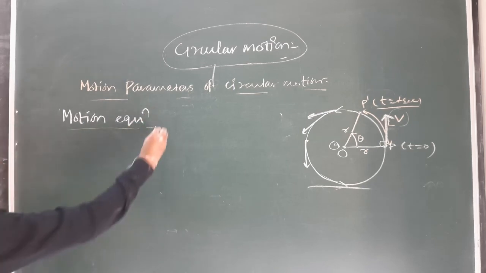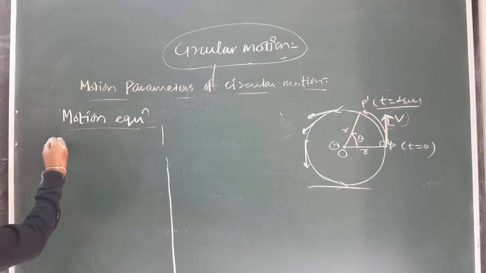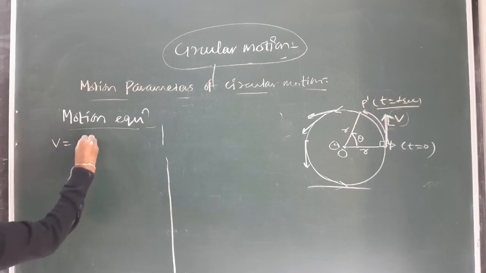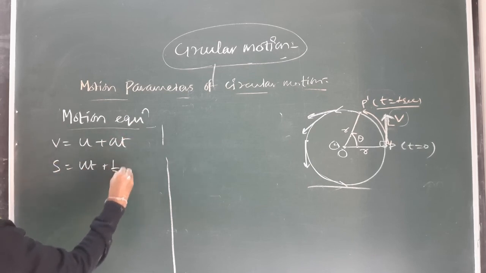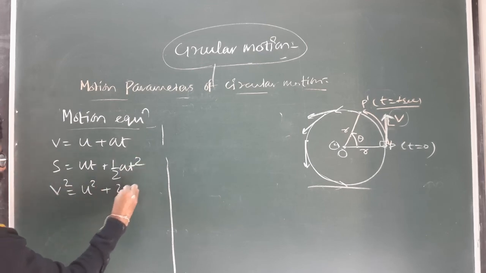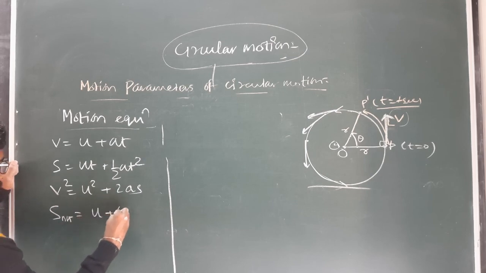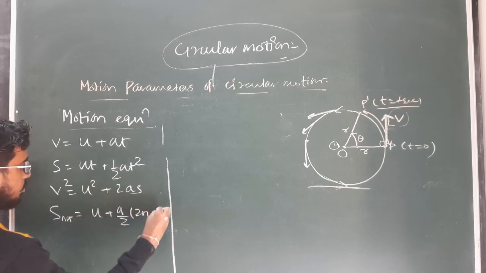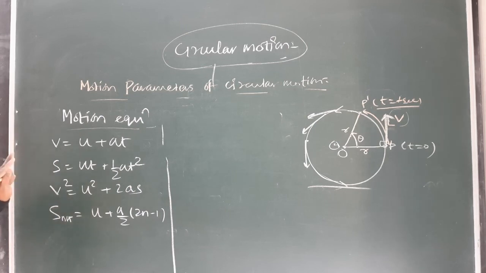In circular motion. So in linear mechanics or kinematics, we already studied the equations of motion like v equal to u plus at, s is equal to ut plus half at square, then v square equal to u square plus 2as, and s nth at any particular given time second, it will be u plus a by 2 into 2n minus 1, where n is the total time interval. Clear? So these are the four equations of motion in linear motion.